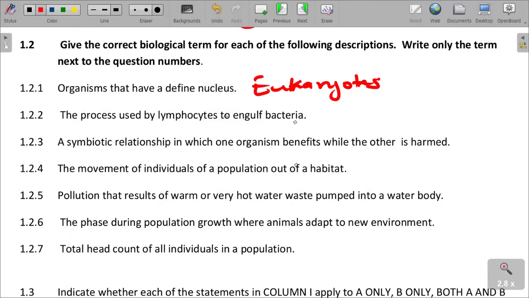The process used by lymphocytes to engulf bacteria is called phagocytosis. When we say engulfing, like destroying, they cover up, engulf and break the bacteria and destroy it. It's called phagocytosis.